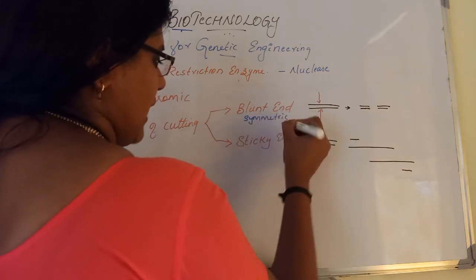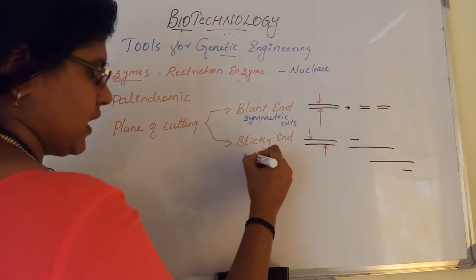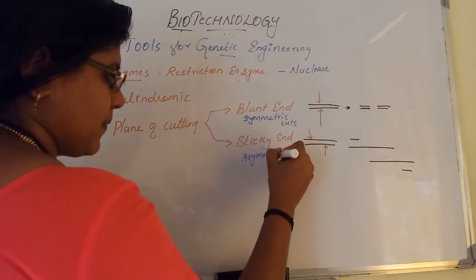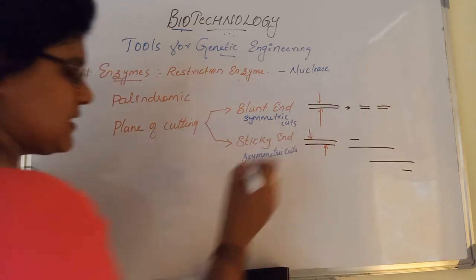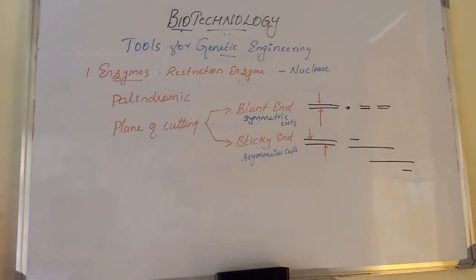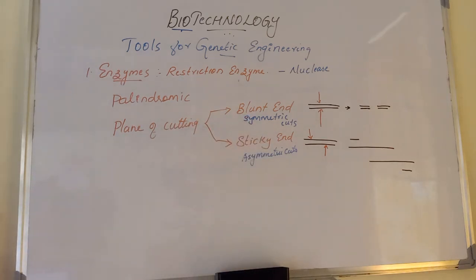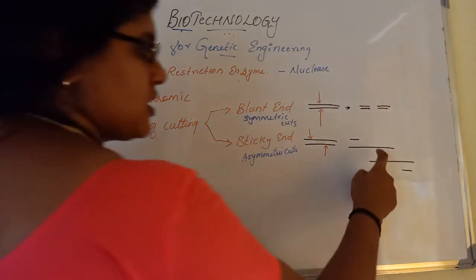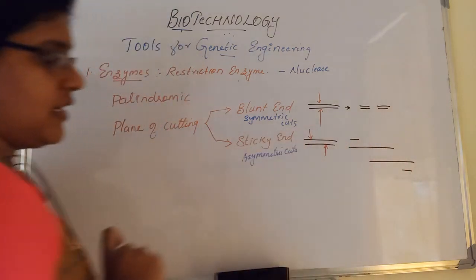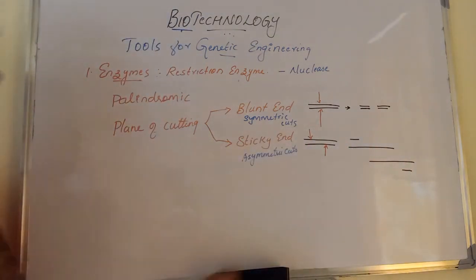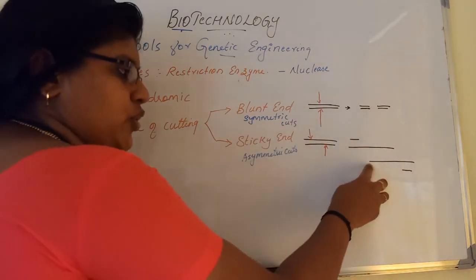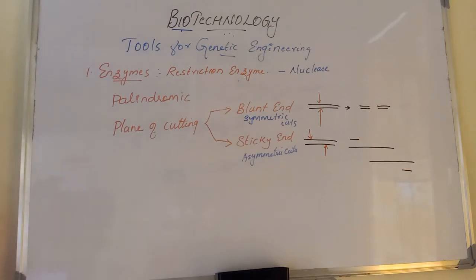Symmetric cut, and the sticky ends are called the asymmetric cut. As a result, blunt ends and sticky ends are formed. They will cut in a way producing protruding and recessed ends. So this is the protruding end, this is the recessed end in the case of a sticky end. One recessed end, one protruding end.